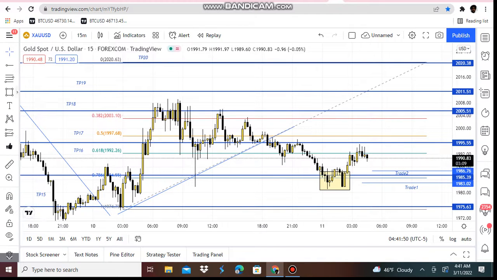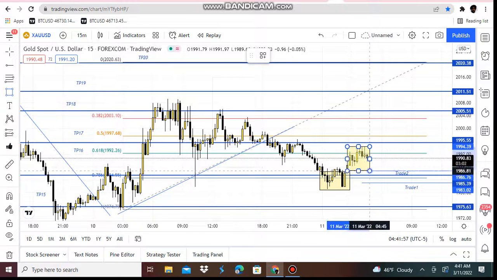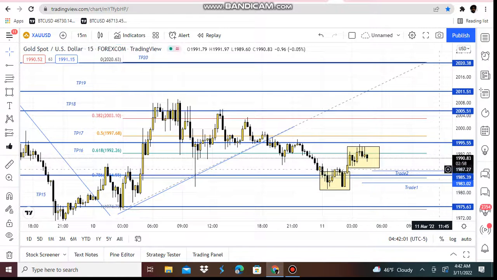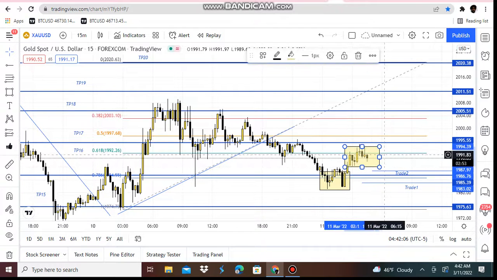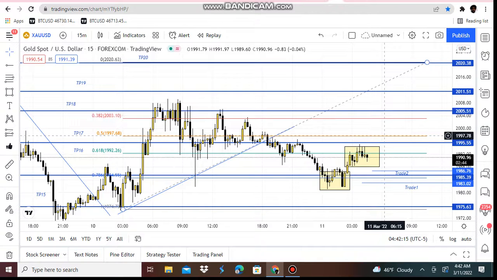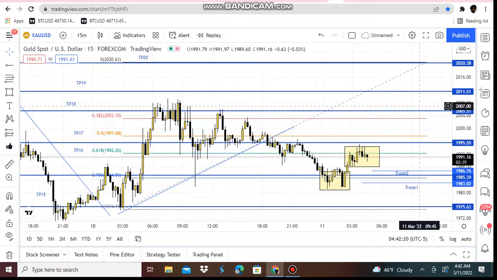Boom. And now, at 0.786 Fibonacci, this is 0.618 Fibonacci. What does price do? It does the same exact thing. And right now, gang, we see gold is consolidating at this level right here at our 0.618 Fibonacci, and we're waiting for it to break out of this box and go all the way up to 0.5 Fibonacci, 1997. So it should get back up there, and then we should at least go back up to 0.382.